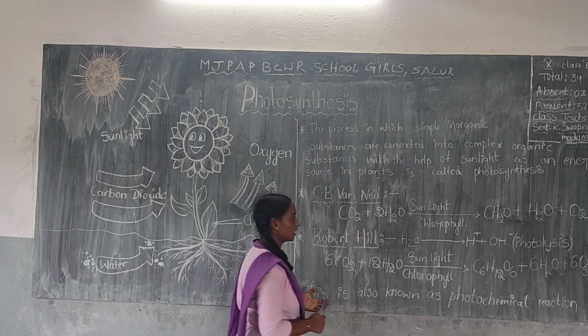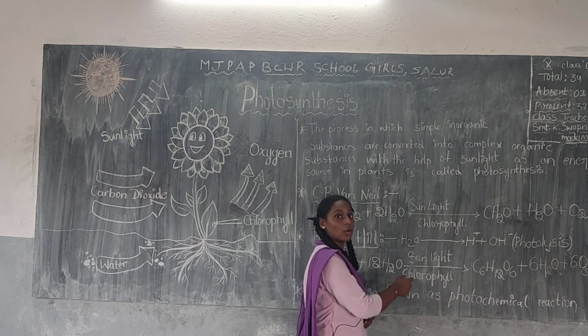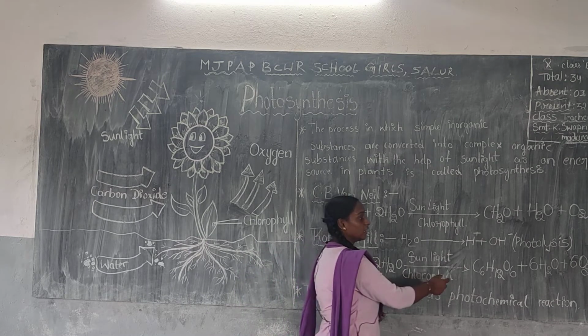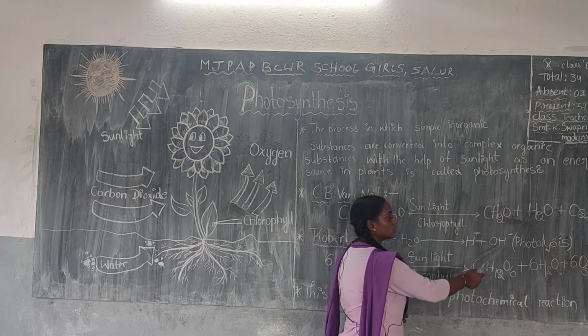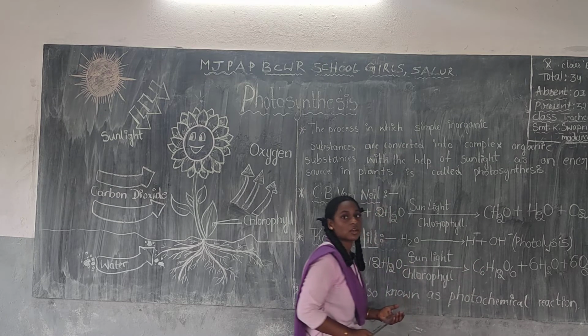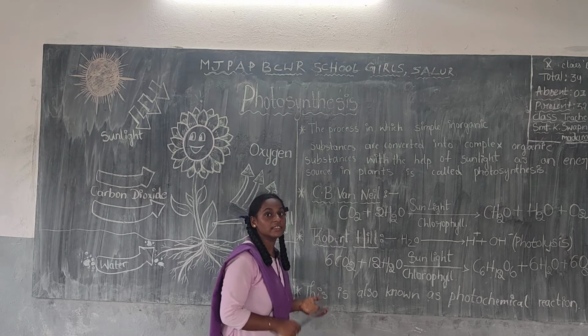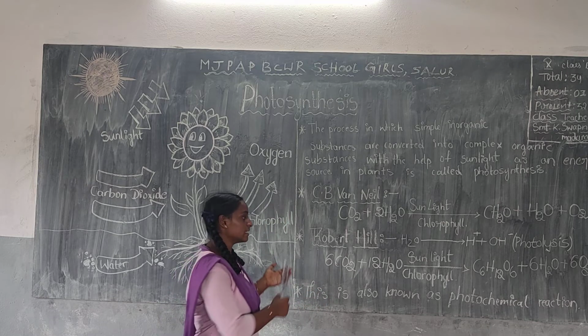What is Hill reaction? The H2O molecule, means water molecule, is splitted into H plus ions and OH minus ions. This process is also known as photolysis, and this reaction is also called as Hill's reaction.